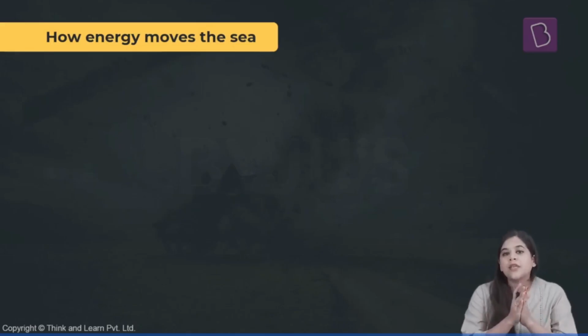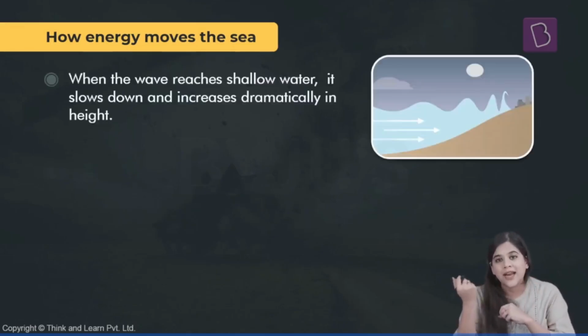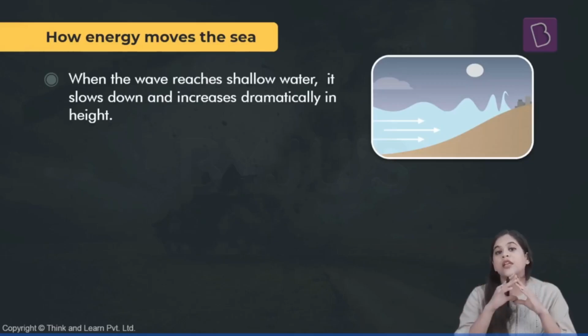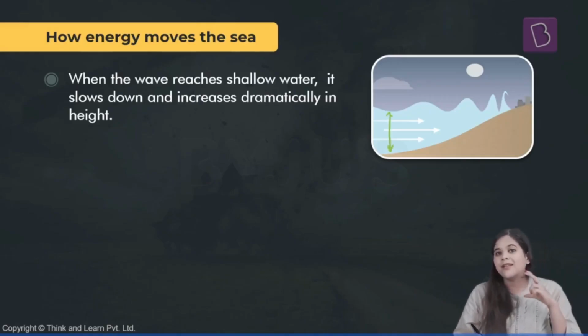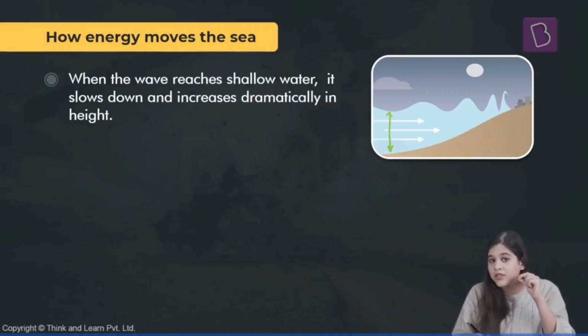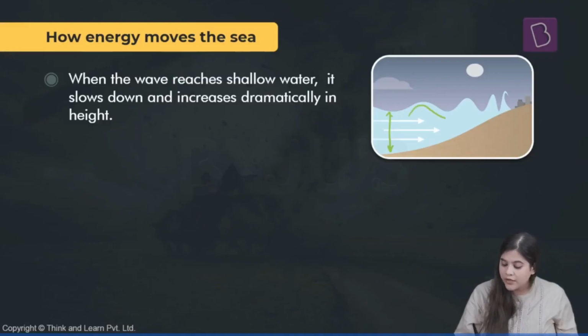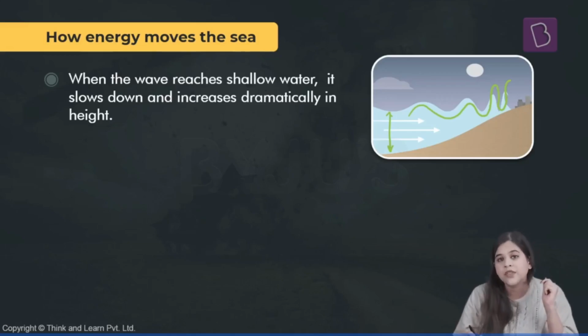Now, as these tsunamis move towards the land, the depth of the water body reduces, right? So the depth is reducing. The area that is available to the energy to move around reduces. And because of that, there is an increase in the height of these waves that were moving undetectably in the open ocean.